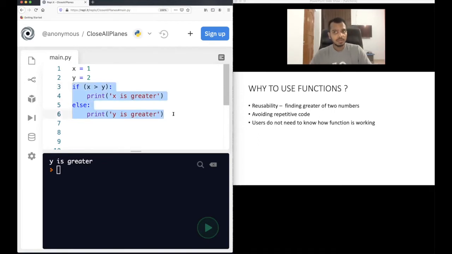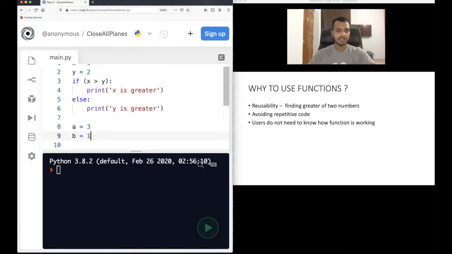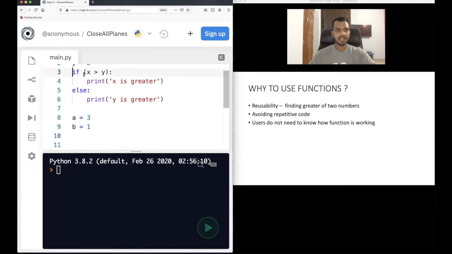Of course you can do it. It's not a problem. You can again do the same thing, and it will work fine. But the issue is that you are repeating a lot of code. You are repeating the same thing again somewhere else. Let's say after this, the numbers change, and you want to find the greater of two other numbers, a equal to 3 and b equal to 1. So again, you can write the same code, copy paste this. Of course, the variables have changed.